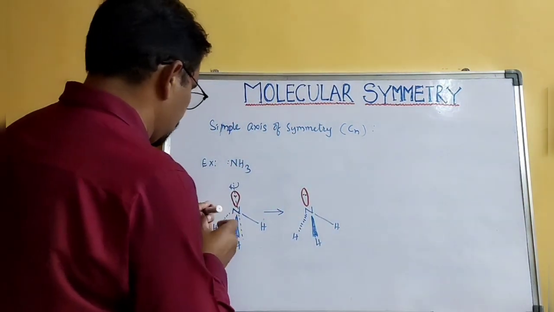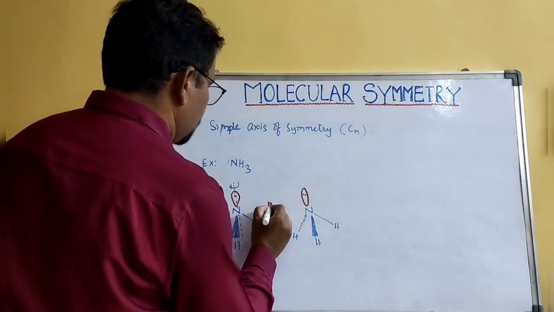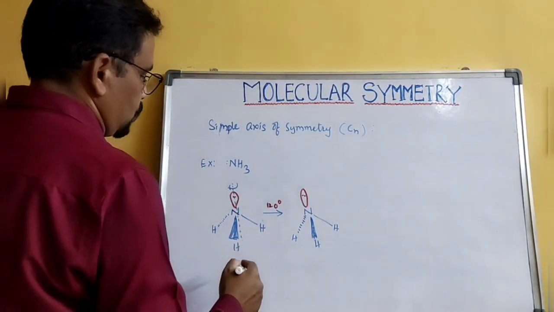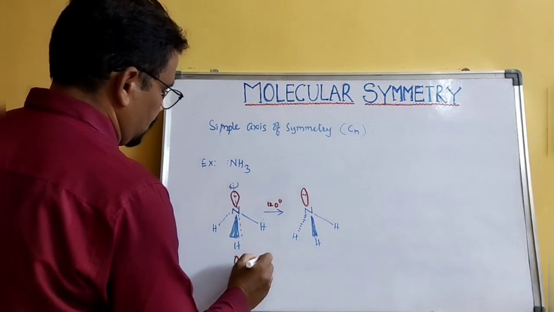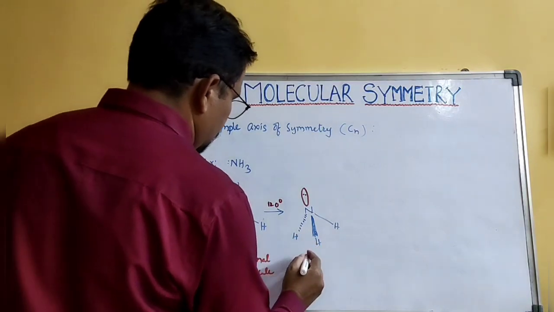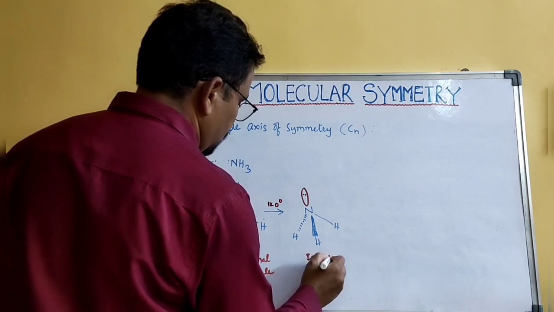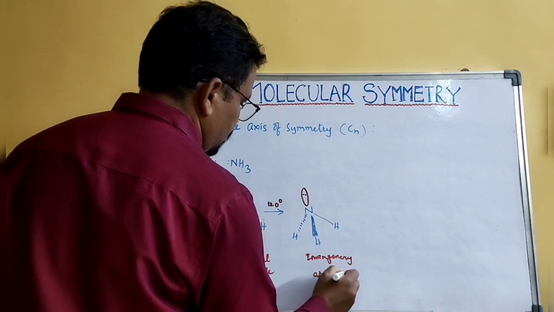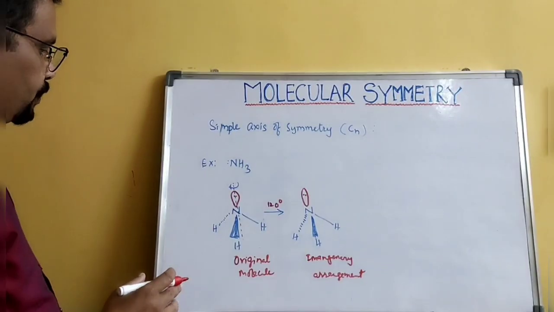So when you rotate about 120 degrees, you will get the same molecule. Okay, so both are the same. This is the original molecule, and this is the imaginary arrangement. Okay, so both are the same.